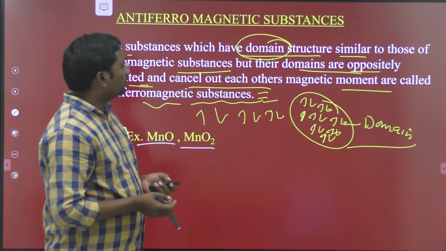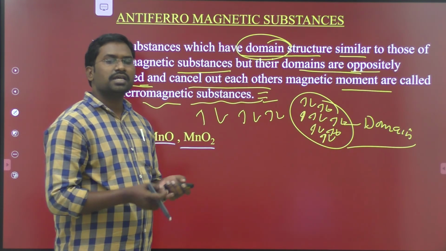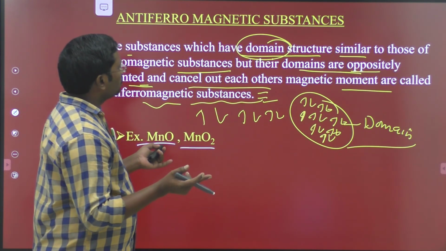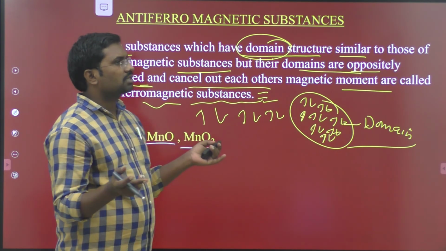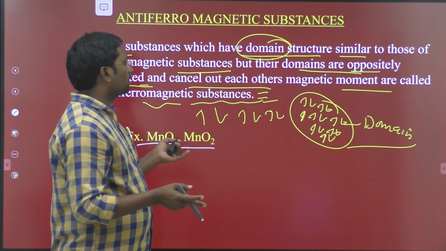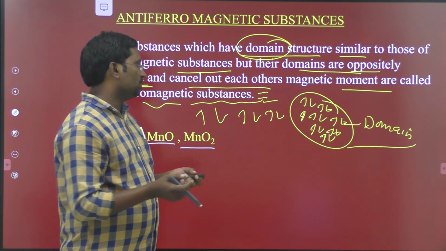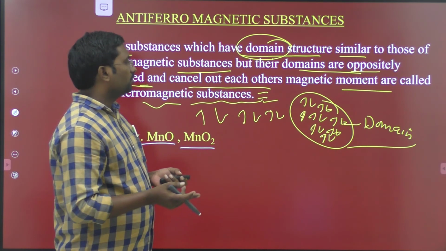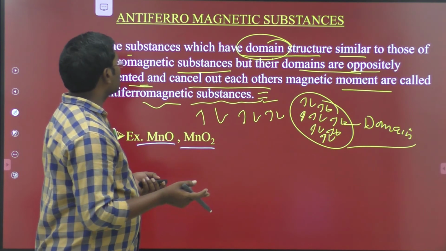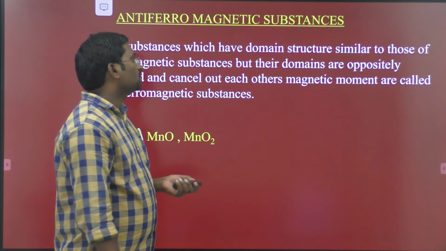It is very clear, the difference between the antiferromagnetic substance and ferromagnetic substances. They have the same domain structure, but their orientation is different. The domain structure of the antiferromagnetic substance is very similar to the ferromagnetic substance, but their domains are oppositely oriented and cancel each other. Therefore their magnetic moments cancel each other, and they are called antiferromagnetic substances. Better examples are manganese oxide and manganese dioxide.